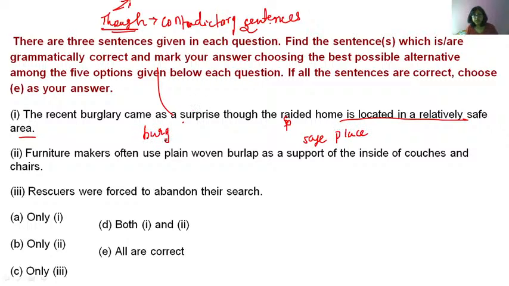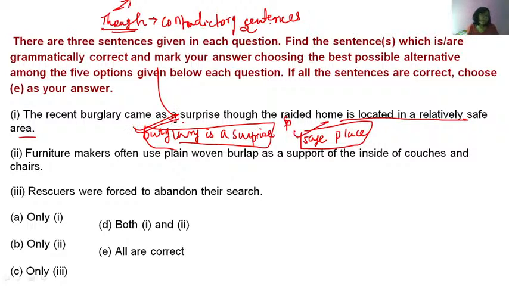And burglary is a surprise. If the raided home is in a safe place, then burglary is obviously a surprise, right? Burglary will be a surprise. If your home is in a safe place, will you expect burglars? You will not, right? But if the burglars come and rob you, will you be surprised? Yes. So these two parts are not contradictory, my dear.